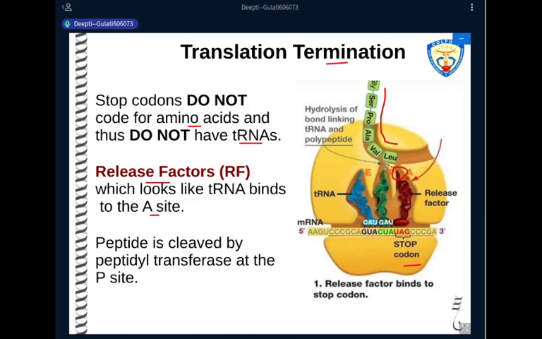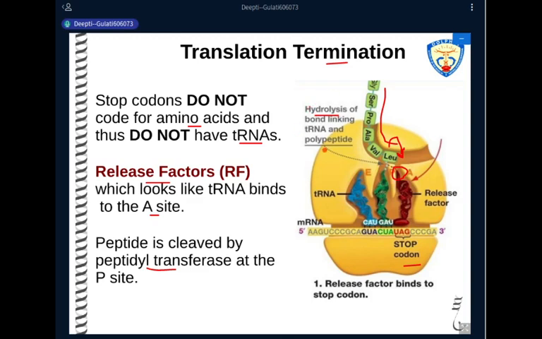So once this release factor binds to the A site, again, the peptidyl transferase enzyme will cleave the polypeptide chain, which is present at the transfer RNA of the P site, and this chain will be transferred to the water molecule that is present on the release factor. So hydrolysis takes place.